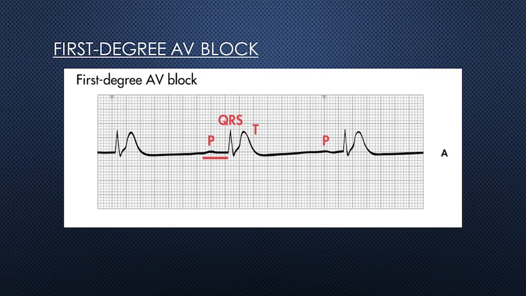In this block there is a 1:1 relationship between P waves and QRS complexes, but the PR interval is longer. That means first degree AV block represents a delay or slowing of conduction. Occasionally, first degree AV block may be associated with other conduction disturbances, including bundle branch block.